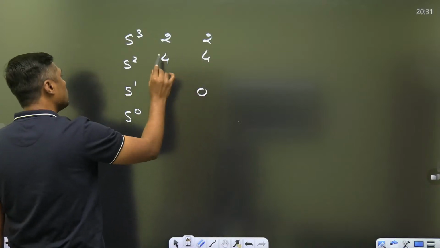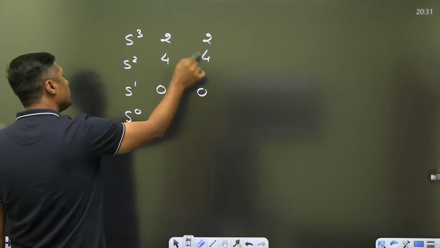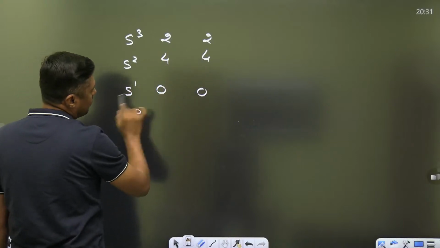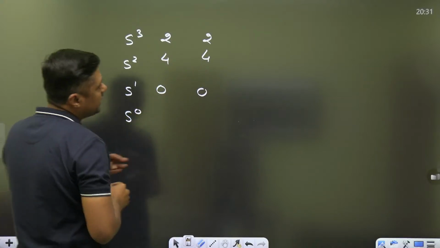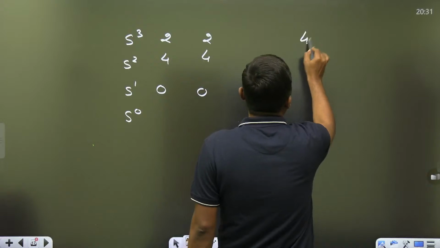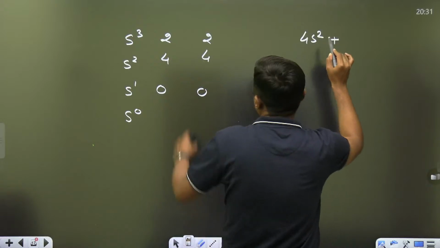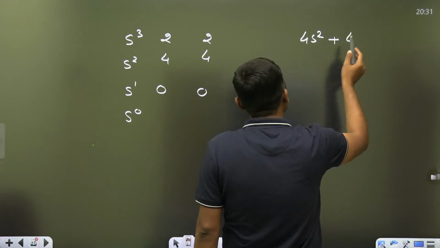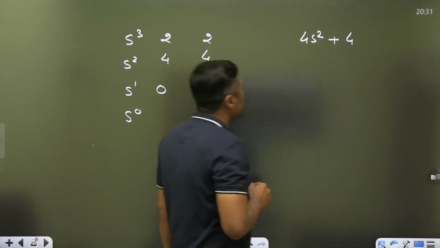Or you can also calculate 4 minus 2, 8 minus 8, that is the 0 here. Now, once it is 0, we get the auxiliary equation. What is the auxiliary equation from that? 4s square plus 4, that is the auxiliary equation.